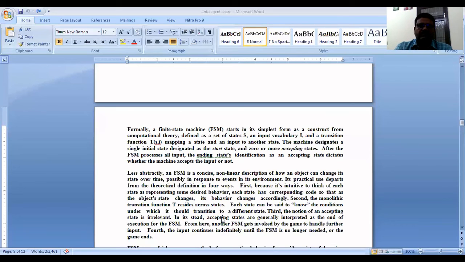There are different states and different types of input. Particular strings are accepted by the machine and others are not. It depends on the state of the machine.